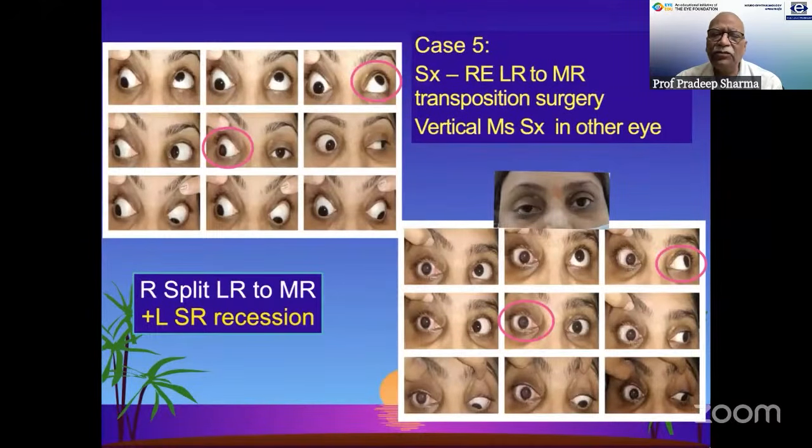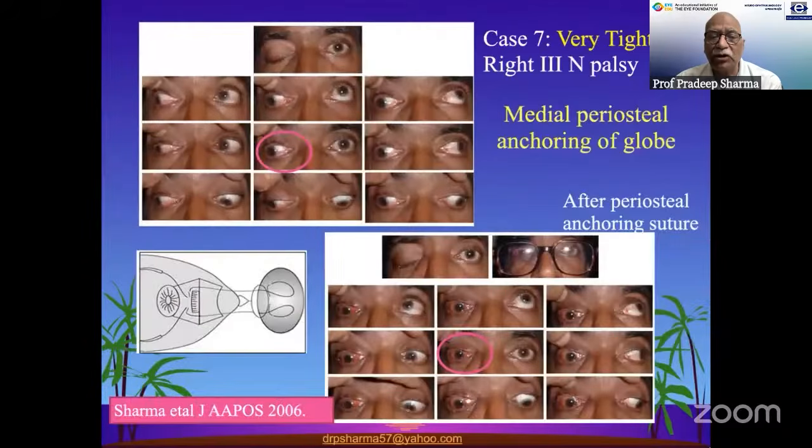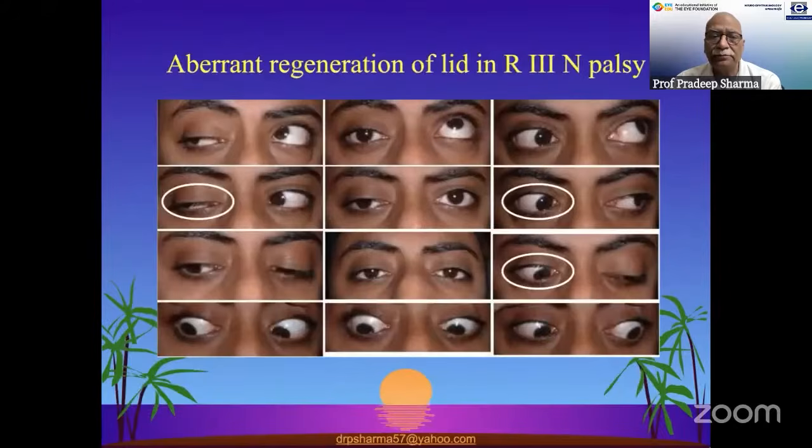And cases in which both may be done, that means the NTSLR as well as the fixation duress procedure to correct both the problems in third nerve palsies. Cases which have very severe exotropias of 90 prisms, we have done periosteal fixation of lateral rectus and also sometimes a periosteal anchoring of the globe medially to correct the exotropia of these large amounts.